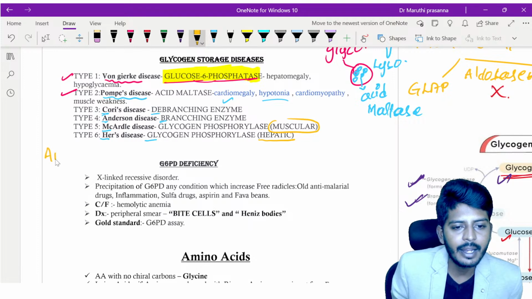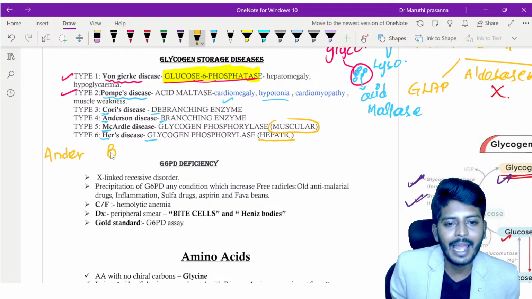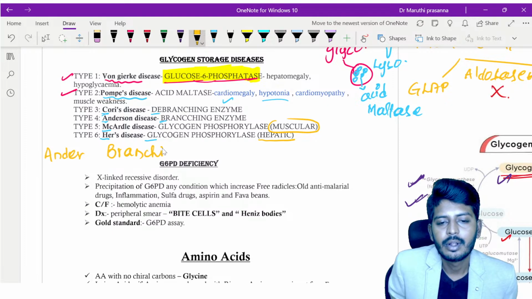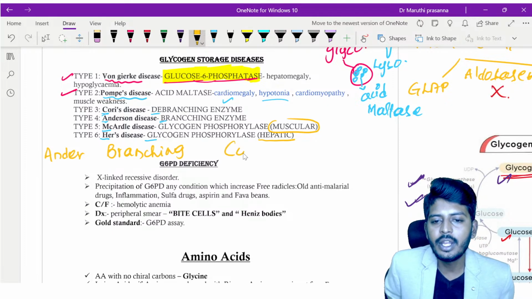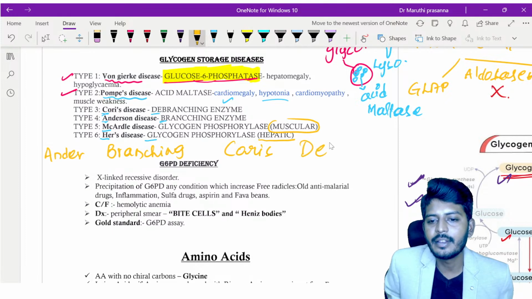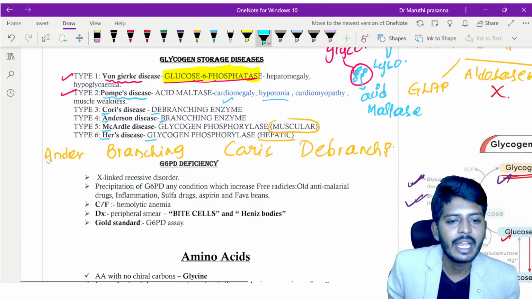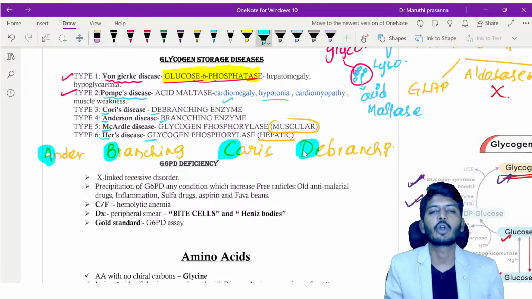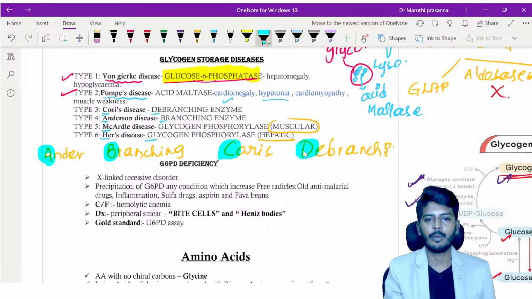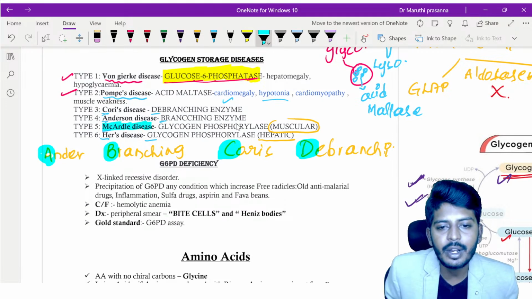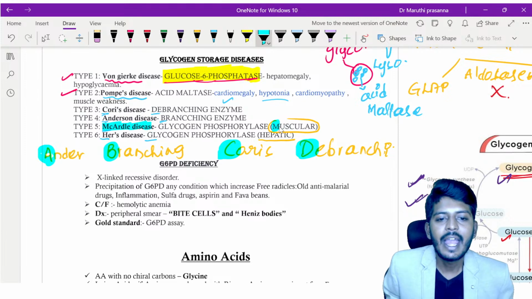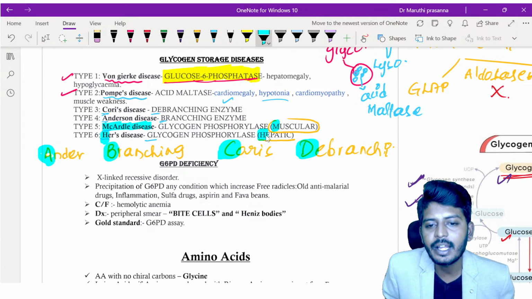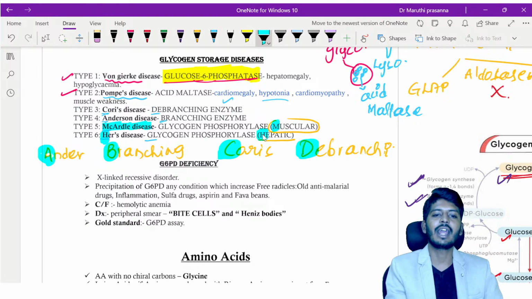Okay, remember Andersen, branching enzyme deficiency. Then Cori's is due to debranching enzyme deficiency. So remember with the mnemonic A, B, C, D. A for Andersen, B for branching defect, C for Cori's, D for debranching defect. That is one thing. M for McArdle's disease, M for glycogen phosphorylase deficiency in the muscle, H for Hers' disease, H for hepatic glycogen phosphorylase deficiency. So now type 2 is acid maltase deficiency and type 1 is Von Gierke's disease.